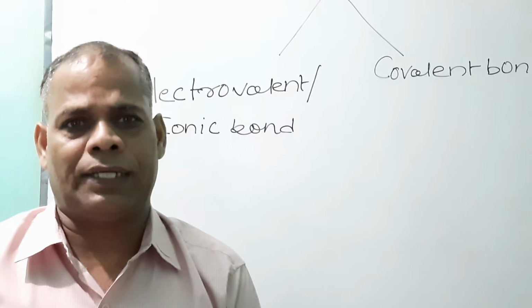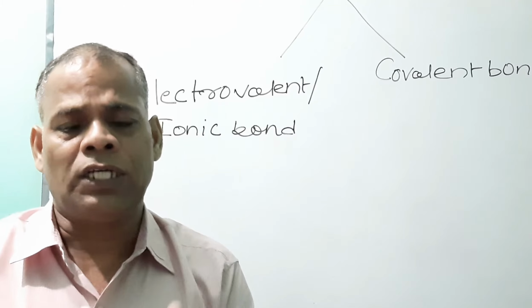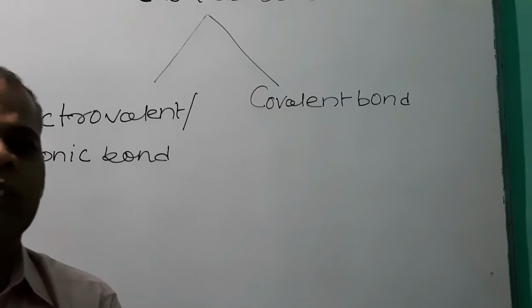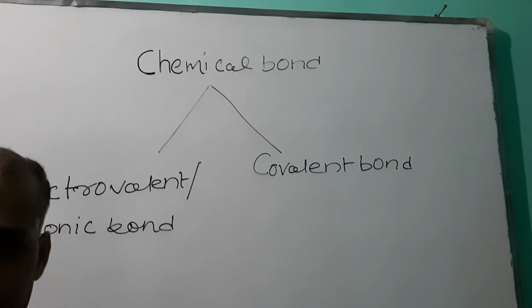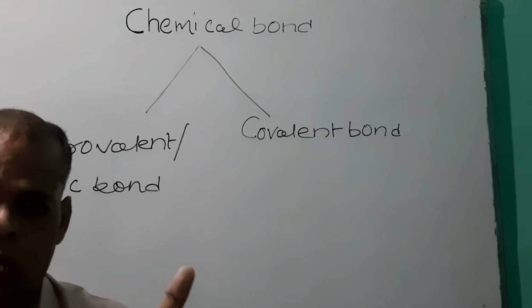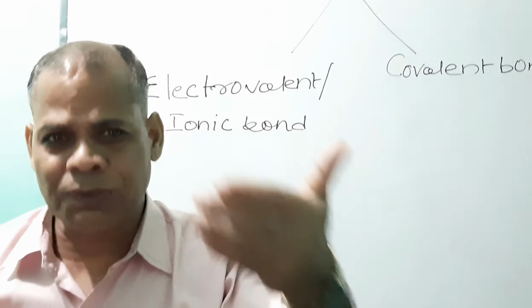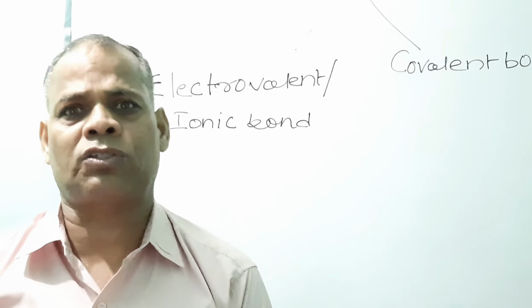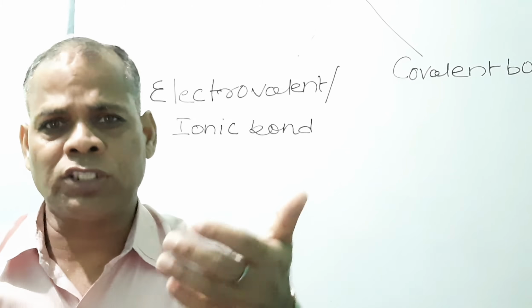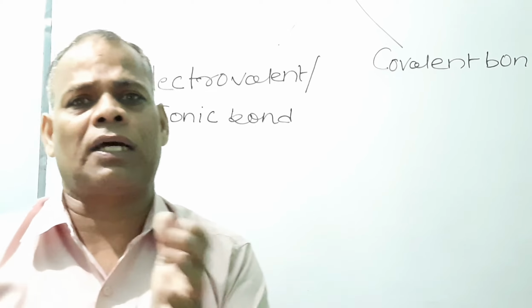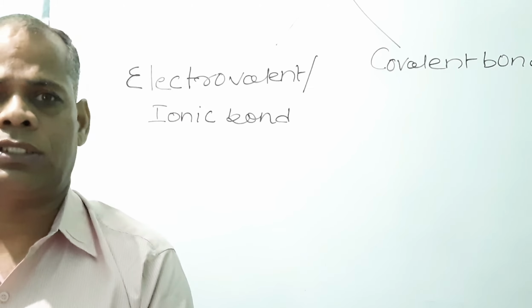The atom which transfers the electron loses the electron and acquires a positive charge, and the atom which gains the electron becomes negatively charged.